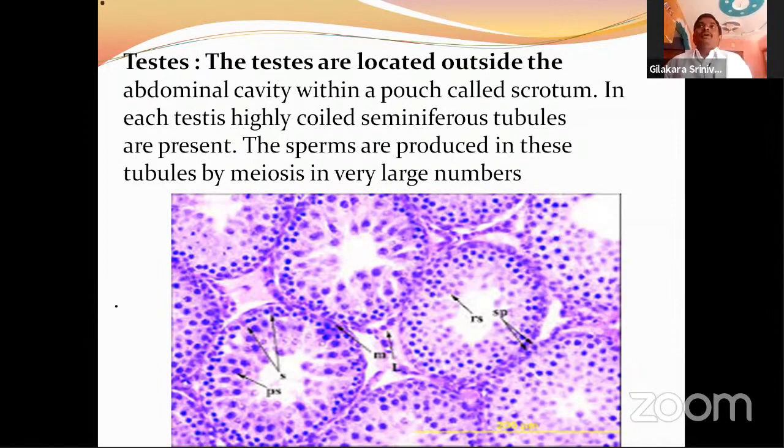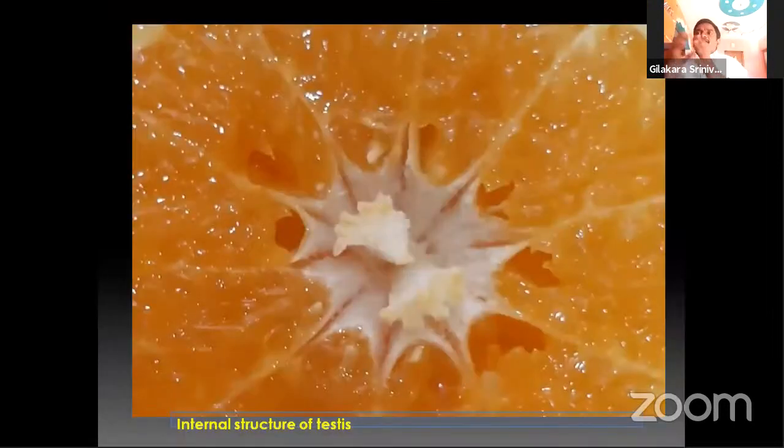Okay, here you can observe the model of an orange. If we cut an orange into a transverse section, several lobules are present. These are lobes, a number of lobes. We also observe that several tubules are present.